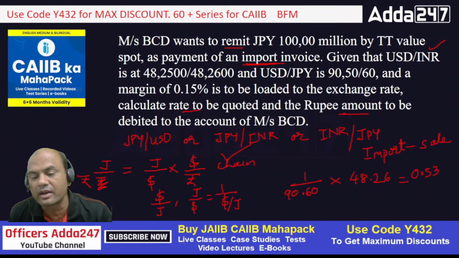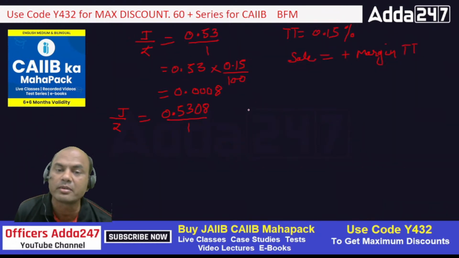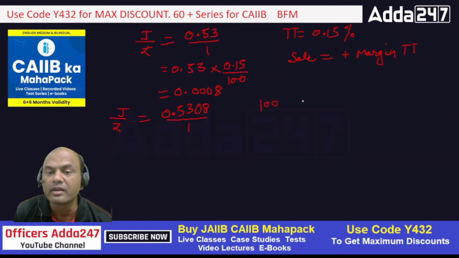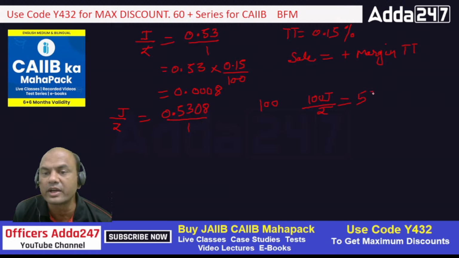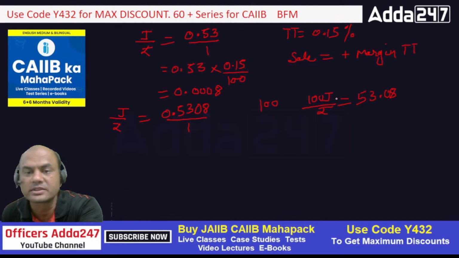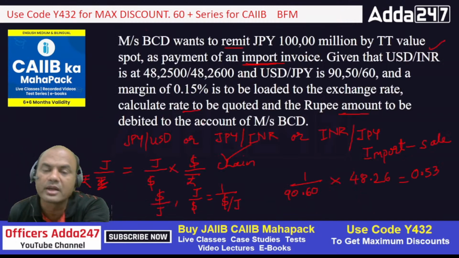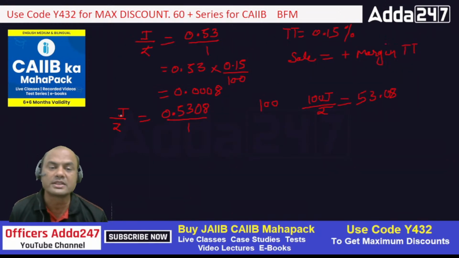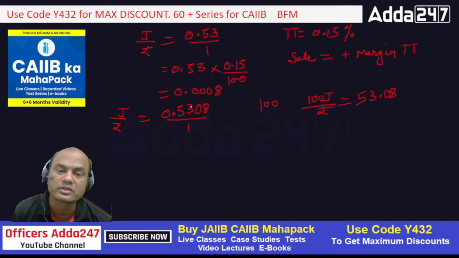So JPY to INR rate is 0.53, but always remember JPY to INR is always quoted in terms of 100. So it will be 100 JPY to rupees equals 53.08. Now what do I want next? The rupee amount to be debited. So what will be the rupee amount? This is the JPY amount, right? So if this is JPY, see here, 1 rupee equals this much JPY. I'll write it like this now. 1 rupee equals